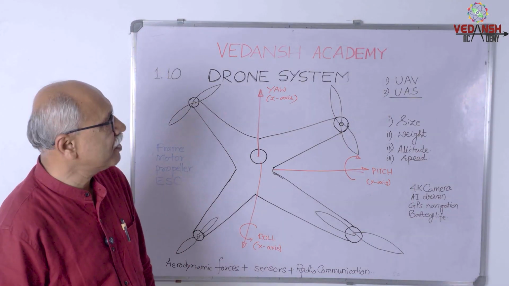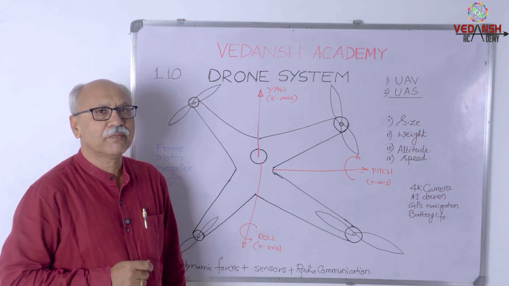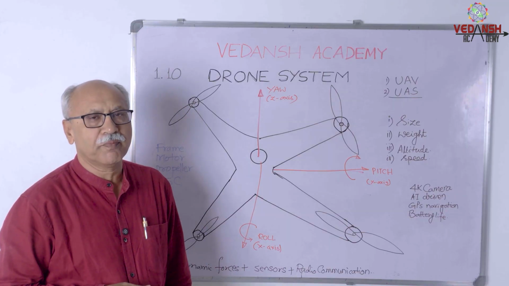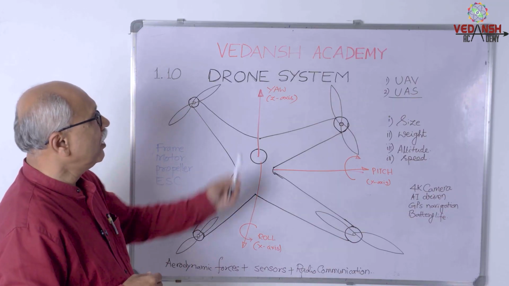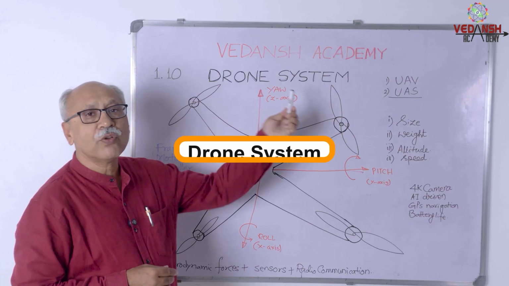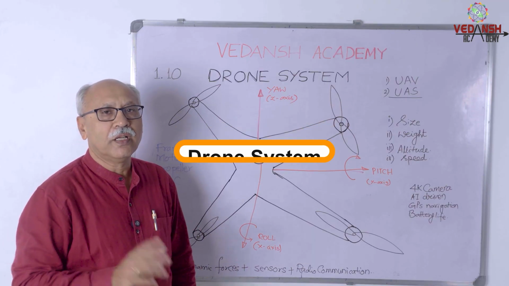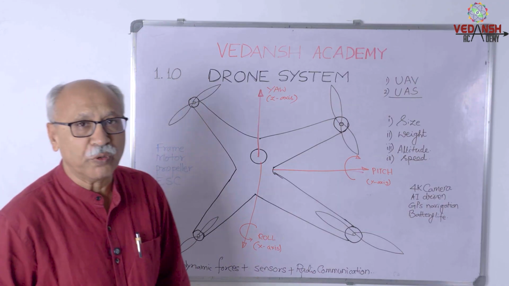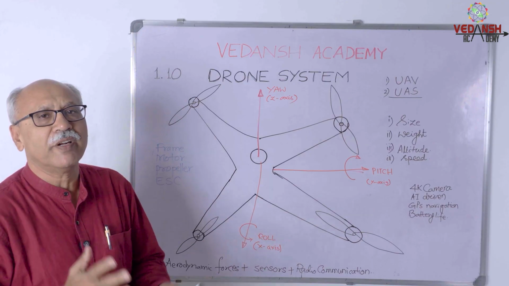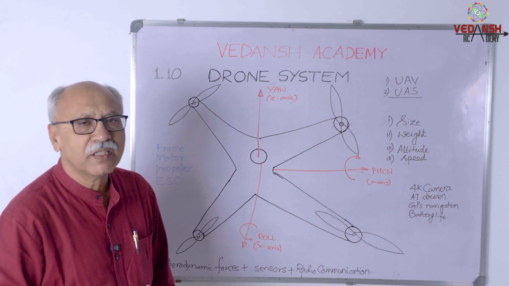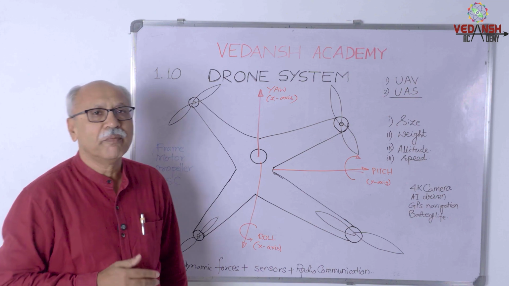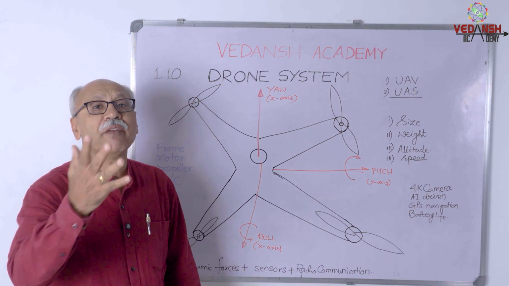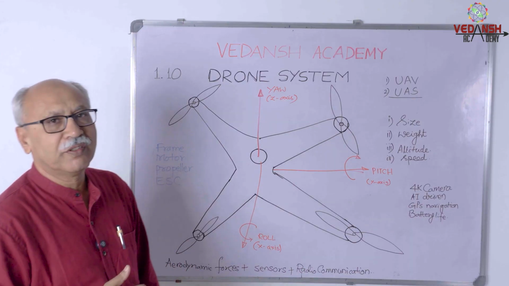In the previous chapters, we discussed gear system, steering system, braking system as a part of vehicle system. Moving forward, now let's go for drone system. Not to mention here, you all might be knowing the meaning of drone. So common it is nowadays, be it a function, be it an entertainment sector, be it a military application, be it an industrial application, everywhere we find drone.